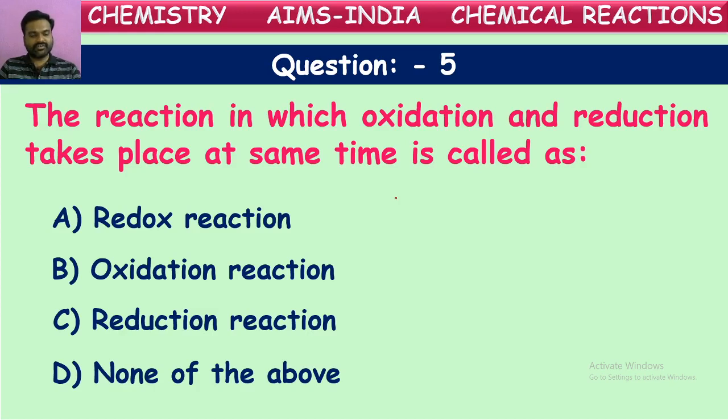So what is the correct answer? Yes, anyone trying here? Okay. Yes, they are called redox reactions.